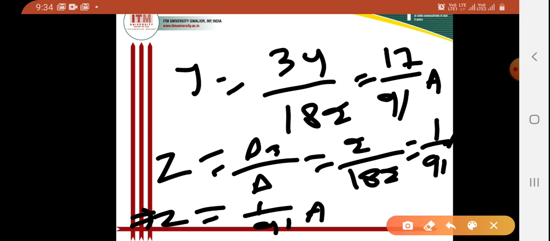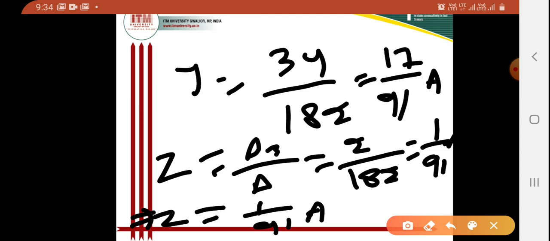Okay, so I think now we have solved the unknown quantities in the network or in the bridge circuit. As per the given bridge circuit, the unknown terms were x, y and z. Now we have solved x, y, z, and the values of x, y, z are 30 by 91 ampere, 17 by 91 ampere and 1 by 91 ampere respectively.